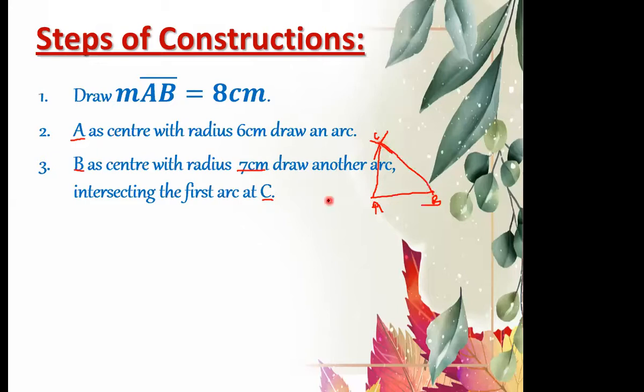So the last step was join A to C and B to C. Okay, this was our last step. Yes, very good, Miraban. Join A to C and B to C. This was our last step.